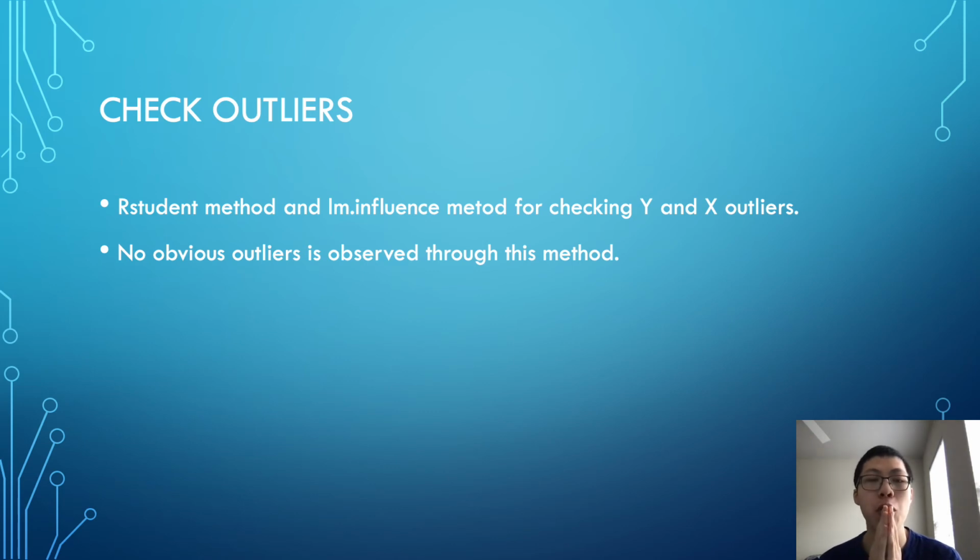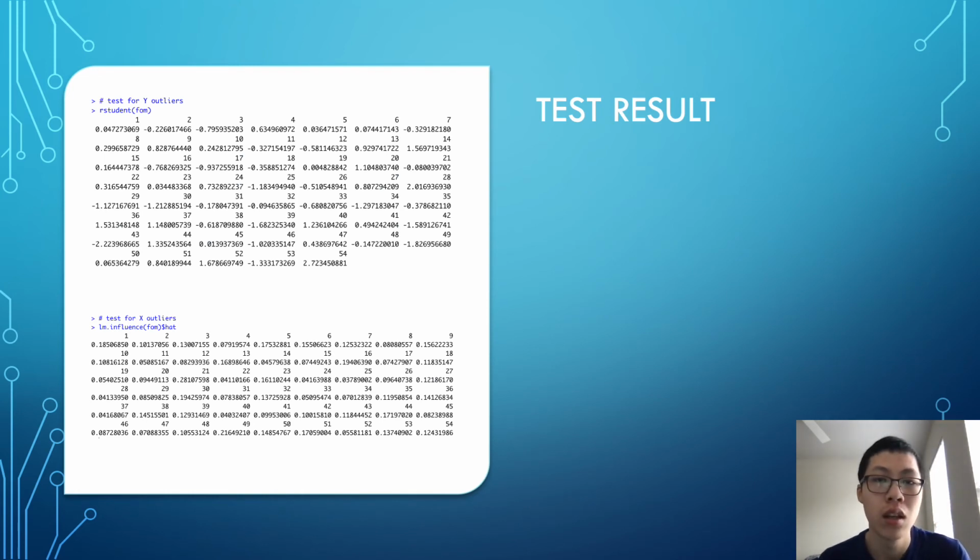And follow the process of model diagnosis. Outlier checking is performed with the RStudent method and the lm influence method for checking Y and X outliers. The result says that no obvious outlier is observed through this method. And the output of the result is shown here. It's also on the page of the R analysis process.